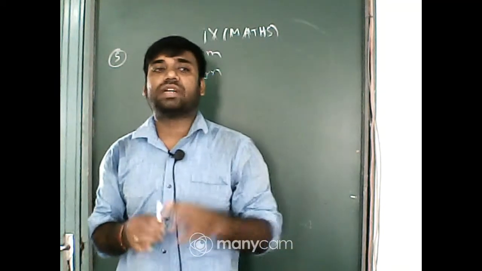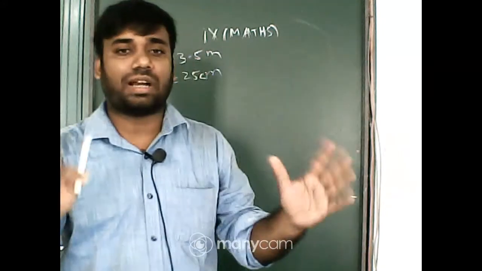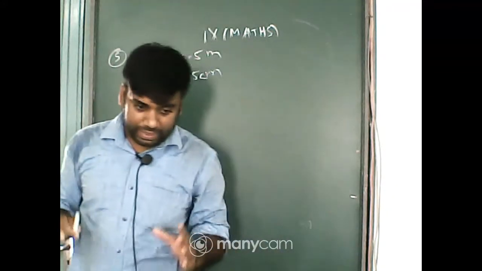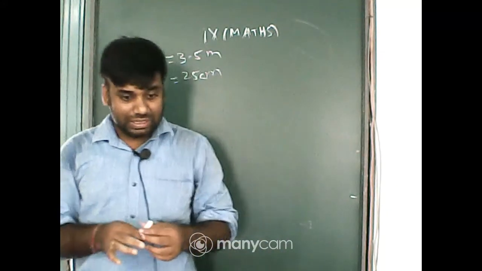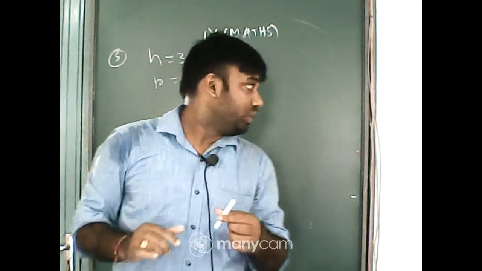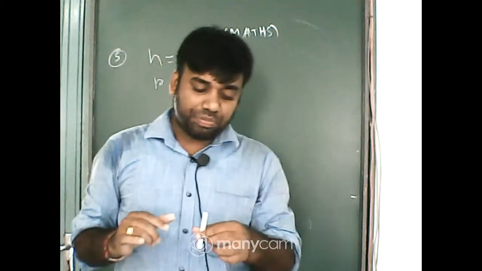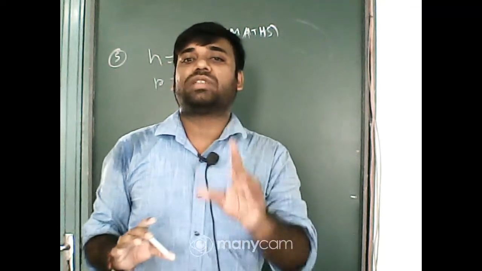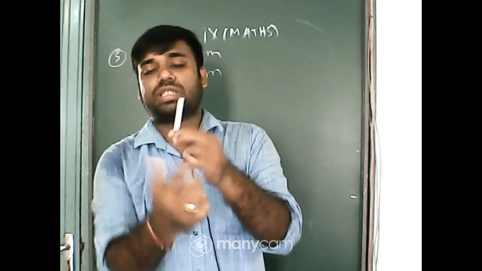Tell me, who has the confusion between total surface area and curved surface area? CSA does not cover the bottom and the top area. Without the bottom and top area, you get the curved surface area. That is the side portion.